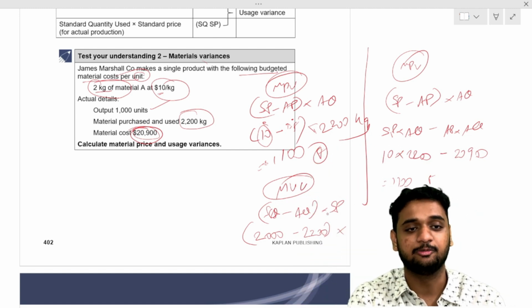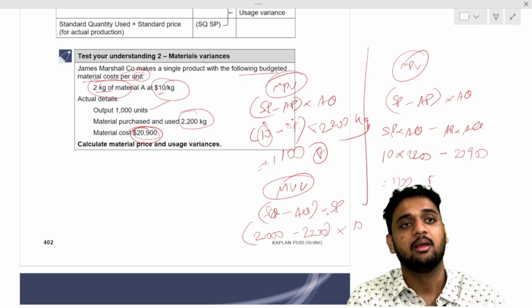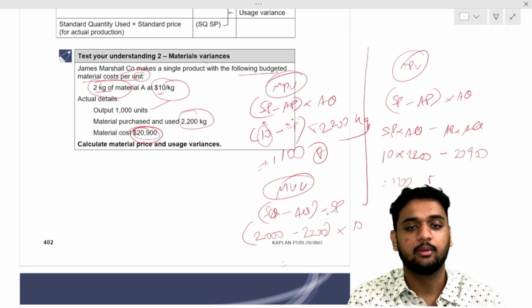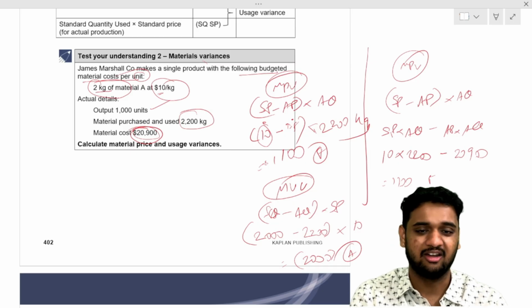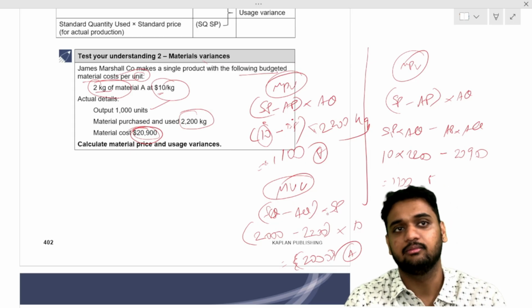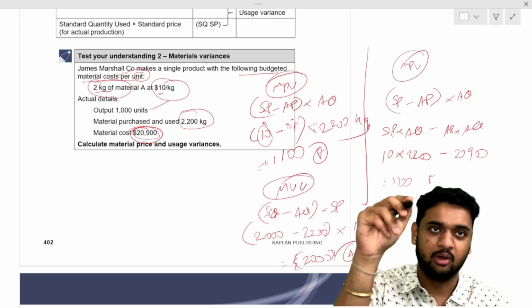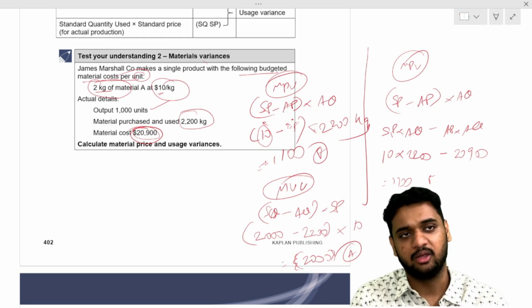Into what is the standard price per kilo? 10. 2000 minus 2200 into 10, how much will you get? Minus 200 into 10, you will get 2000 negative. That is adverse. 2000 adverse. You don't have to write negative, positive and all here. You can directly write 2000 and write A and round it, or F and round it. F means favorable, A means adverse. Understood? This is how material price and material usage should be found out.